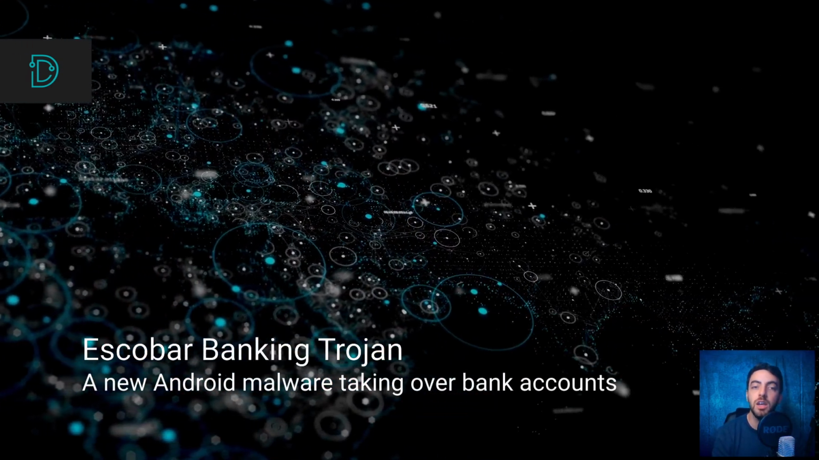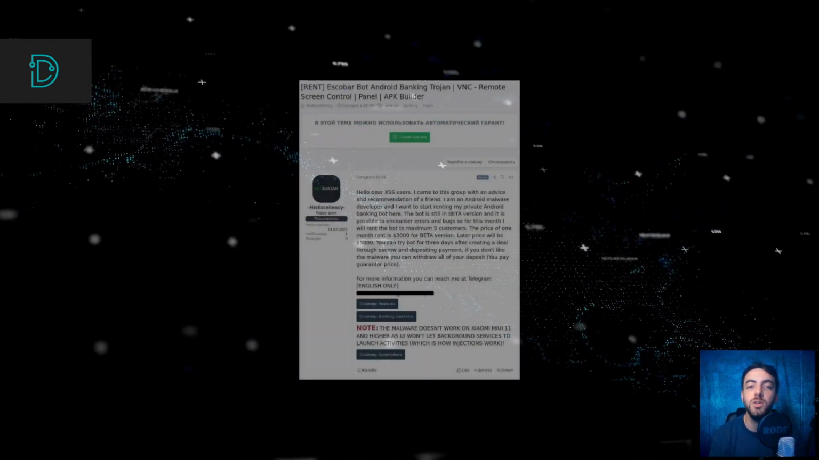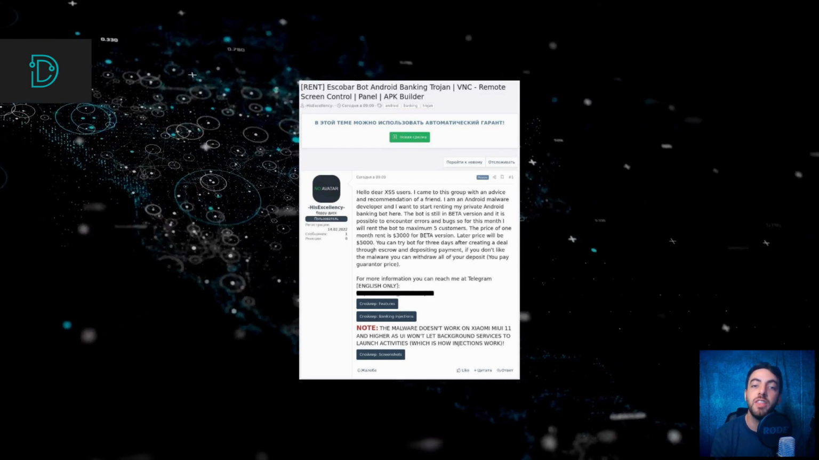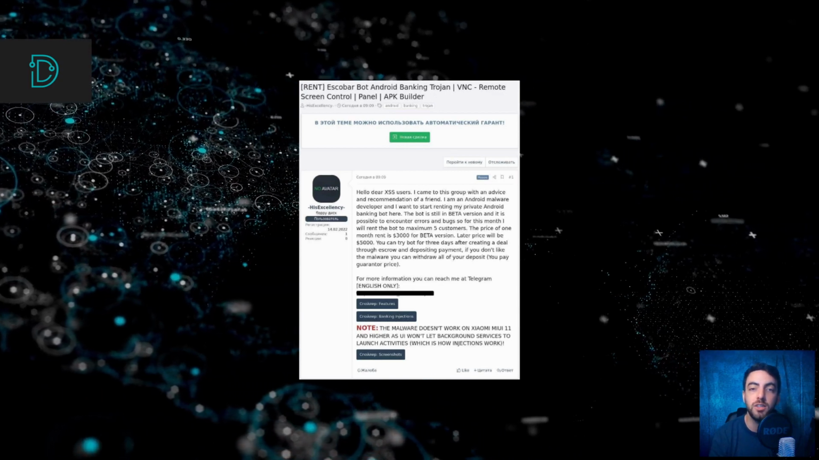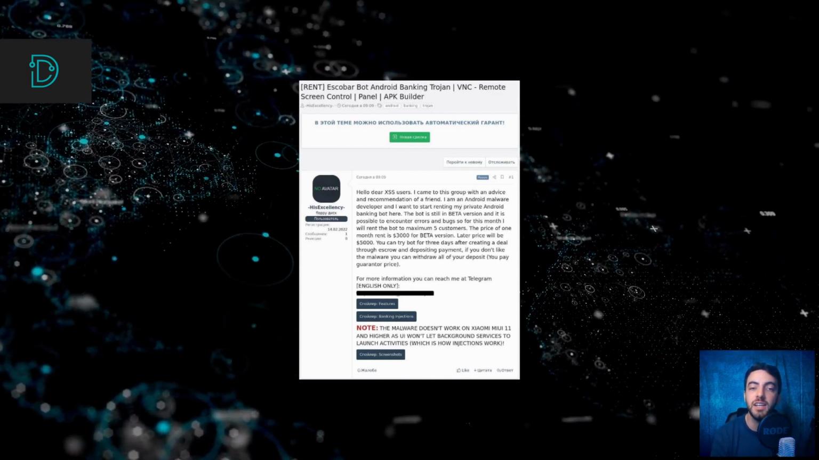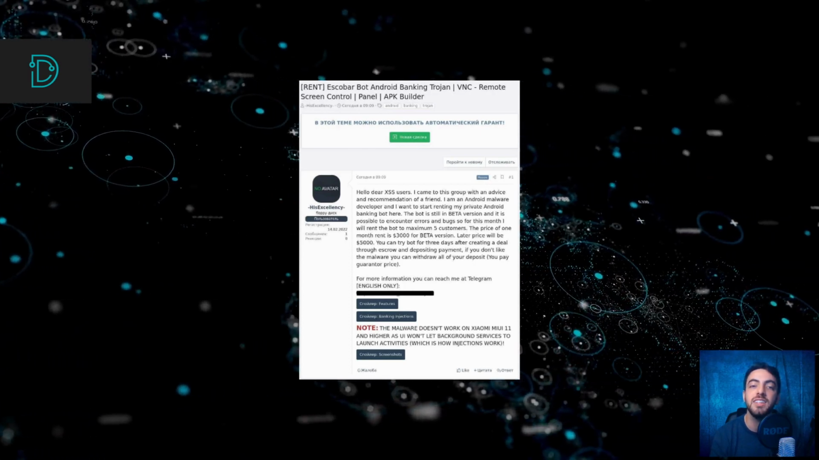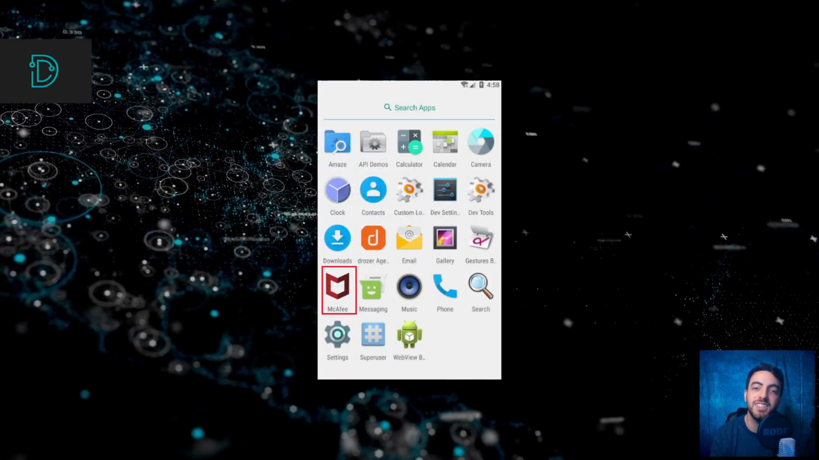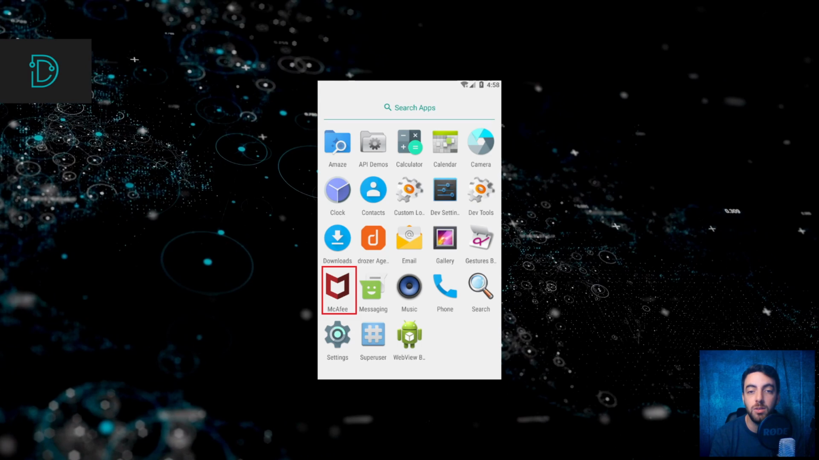In other news, a new Android banking Trojan taking over bank accounts. Security researchers discovered a new version of the Abrabot Android banking Trojan with the name Escobar. This new version is capable of recording audio and taking photos in order to get enough information to overcome two-factor authentication obstacles and take over victims' bank accounts. The operators of Escobar are disguising it as legitimate Android applications, so we advise you to only download programs from legitimate sources.